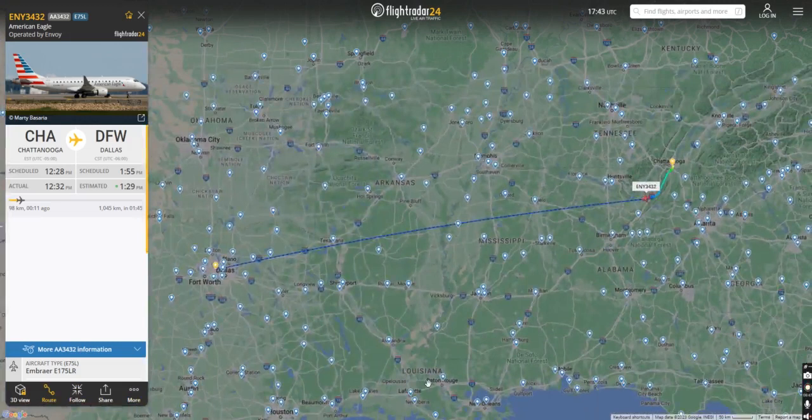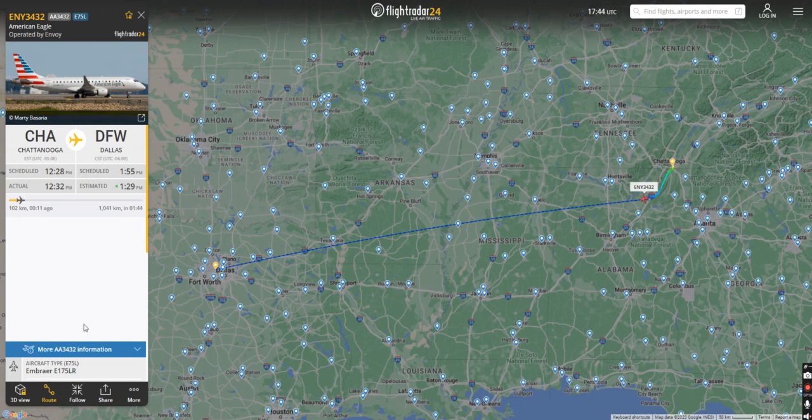If I click on route, and I'm on the computer, you can have these on your phone as well as an application. It shows you that direct route going through all the states, shows you when they're going to land. This is just amazing, and it's really beneficial when you're trying to look for your family members, your friends, traveling across the world. You can see when they're going to land, when they're going to take off, all that good jazz.